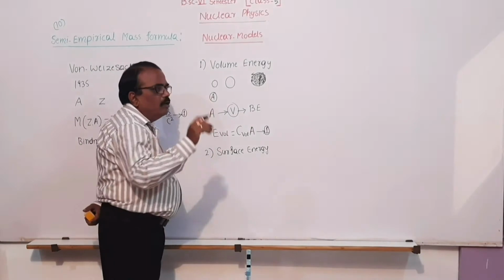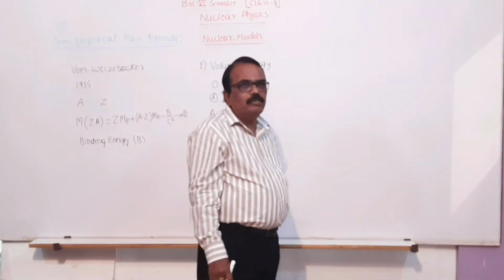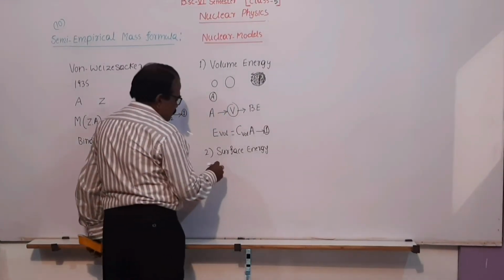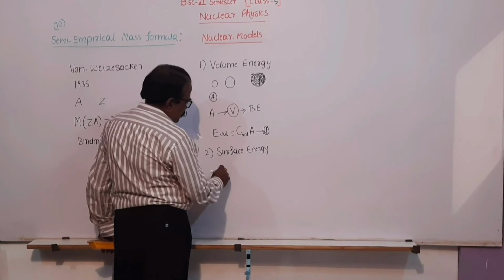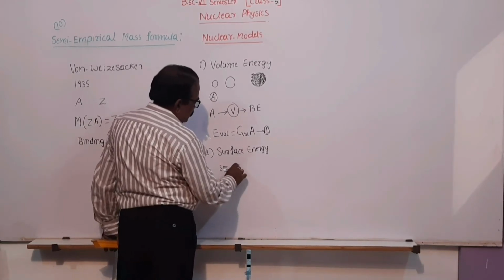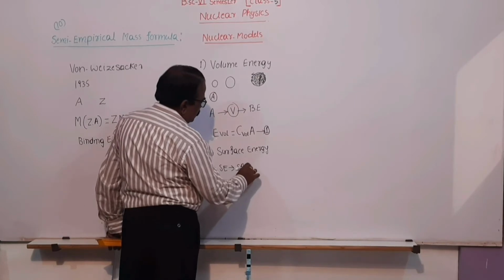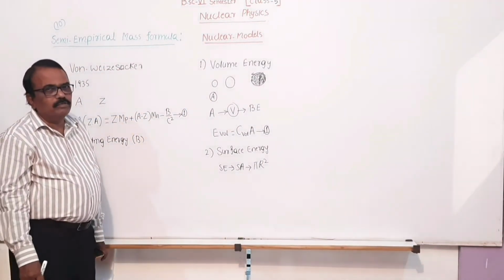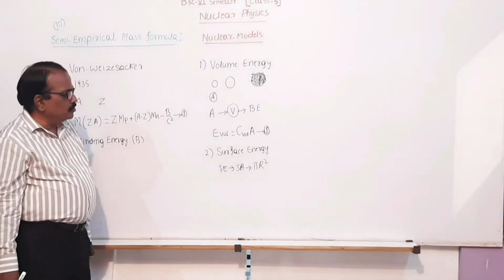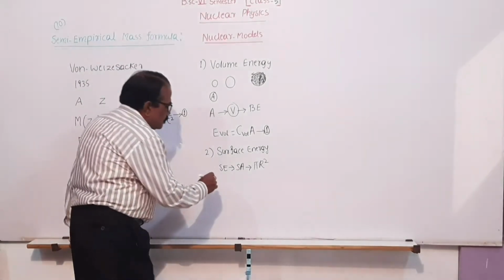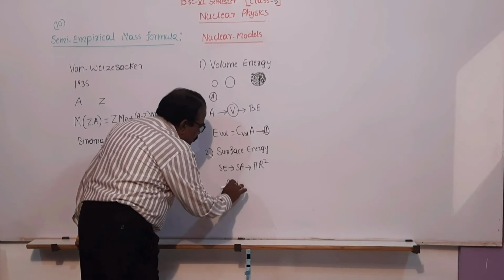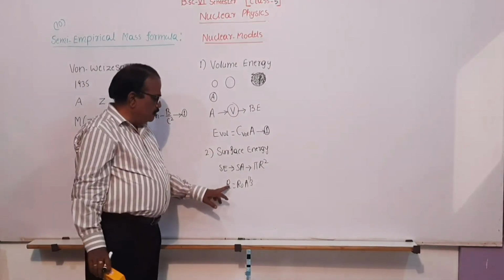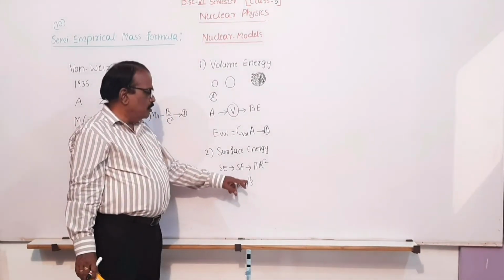Then we have the surface energy term. You know that the surface energy term depends on surface area. Surface area depends on the square of the radius. You also know that R is equal to R naught A to the power 1 by 3. If it is squared, it is A to the power 2 by 3.